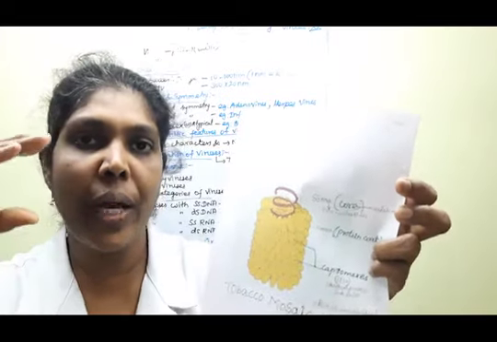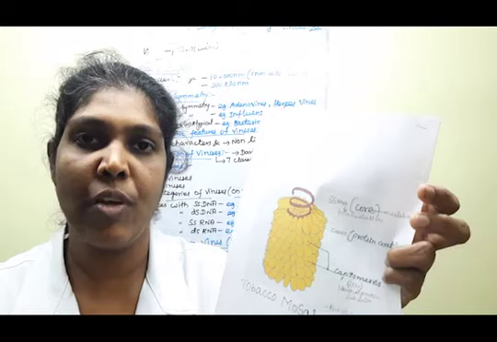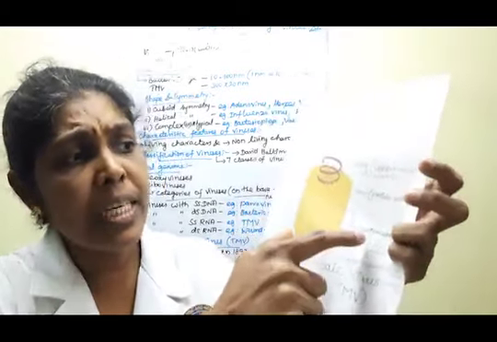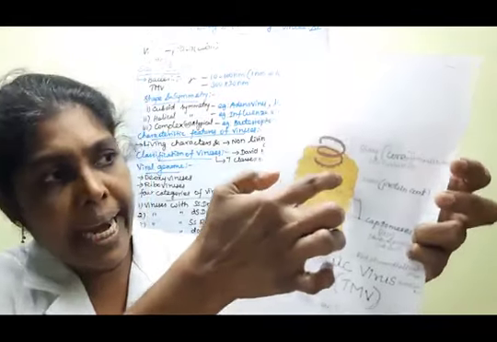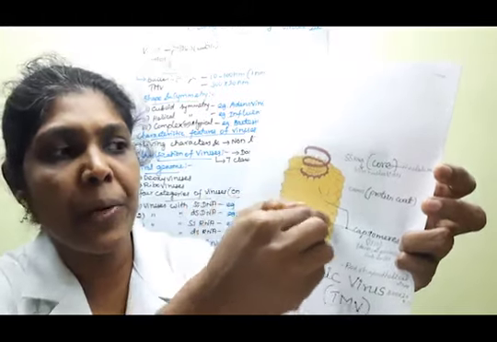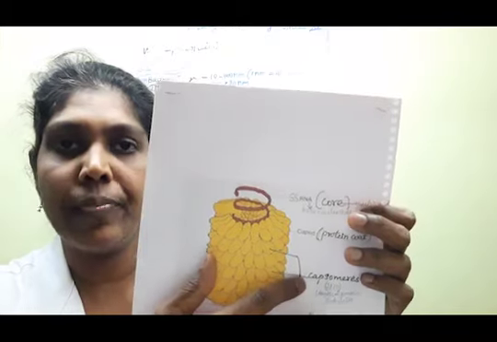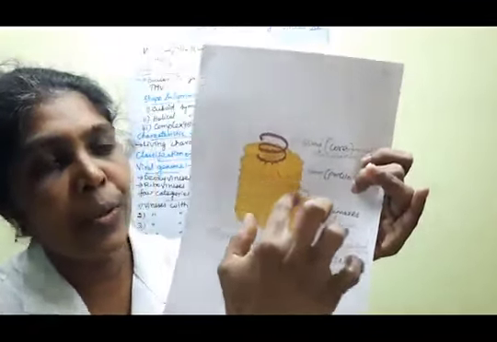These two essential constituents are present in tobacco mosaic viruses. Then, what do you mean by capsomeres? A single subunit of the capsid is known as a capsomere. Clear, children? The capsomere is the individual unit.